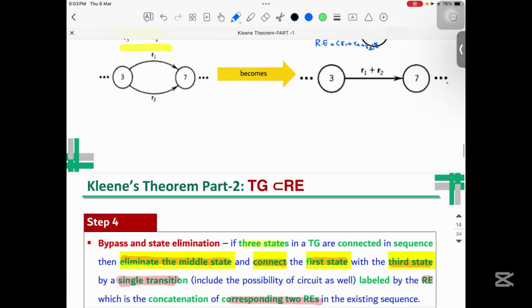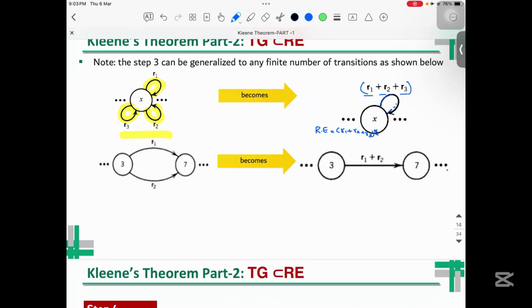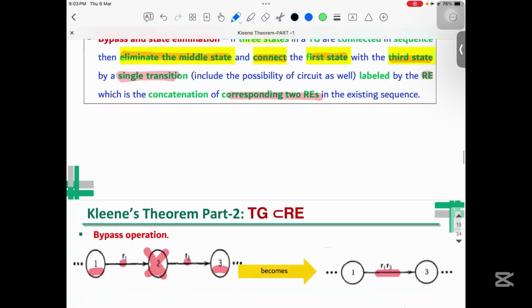In this case, I have not removed the loop, it is still there. I just combined these three. That's why we wrote it as R1, R2, and R3.